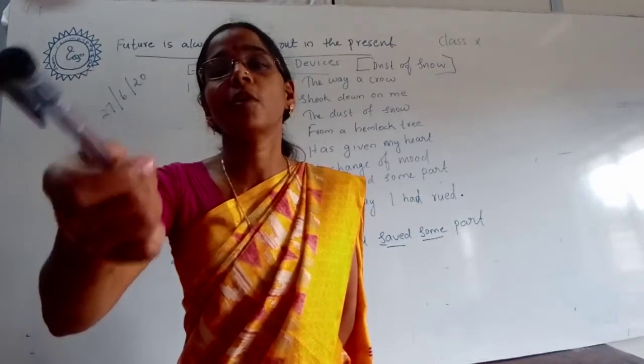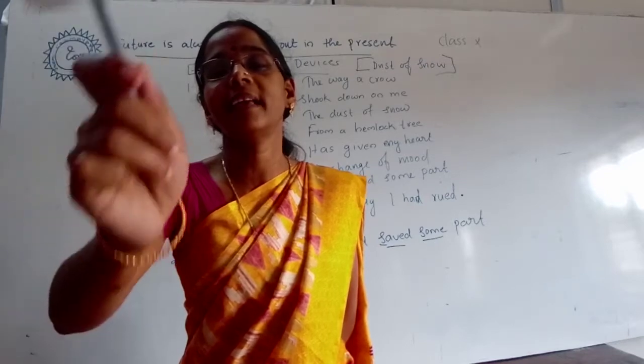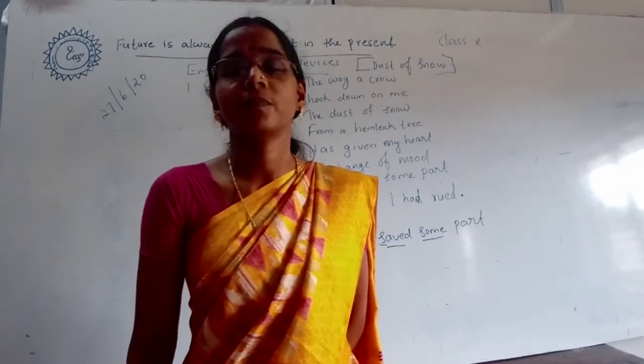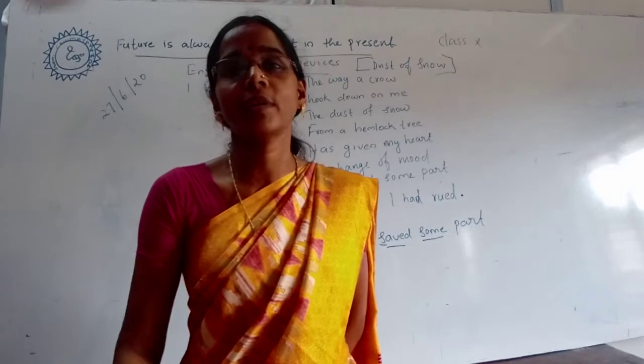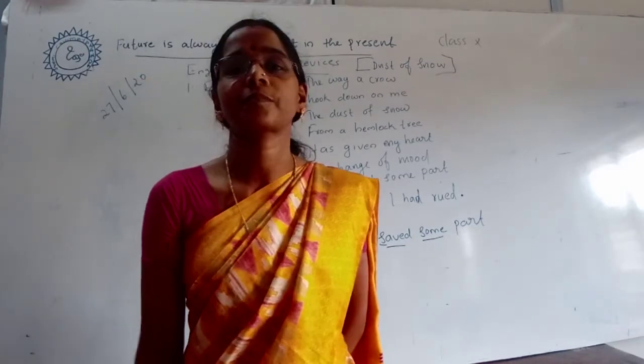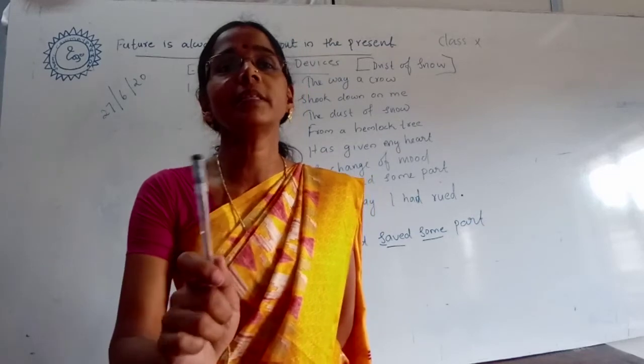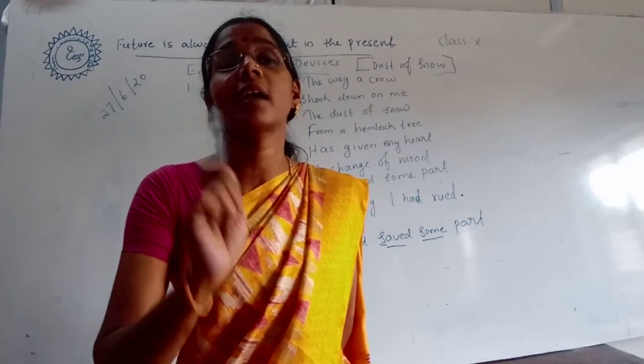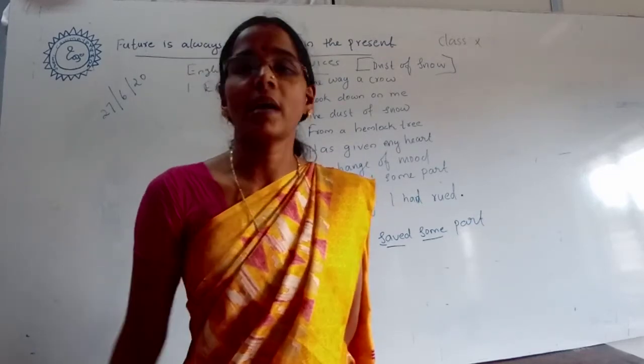Listen, in this poem there is no punctuation mark. At the end there is one full stop. Look at the poem and then you can understand. So we can say the poet has used enjambment here. What do you mean by enjambment? When two or more sentences continue without punctuation mark.